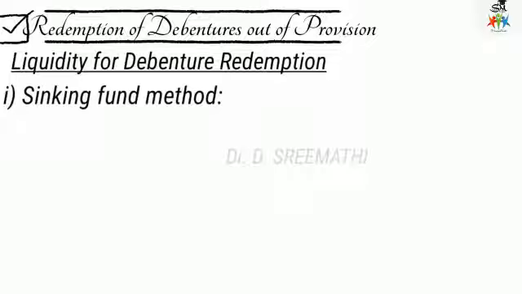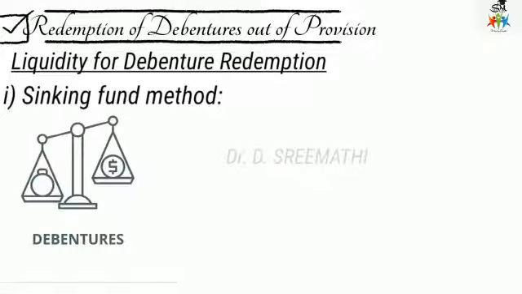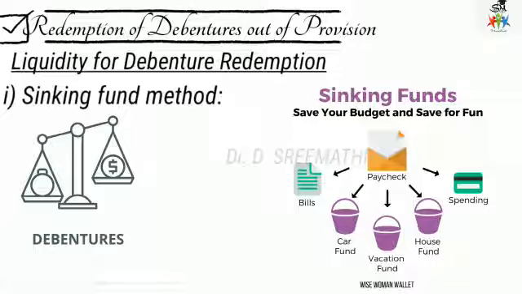It is a fund which has been created for redemption of debentures. It is different from the sinking fund which is created for replacement of an asset. The sinking fund created for redemption of debentures is out of revenue profit, by debiting the profit and loss appropriation account, and is not charged against the profit. Okay, that is more important.